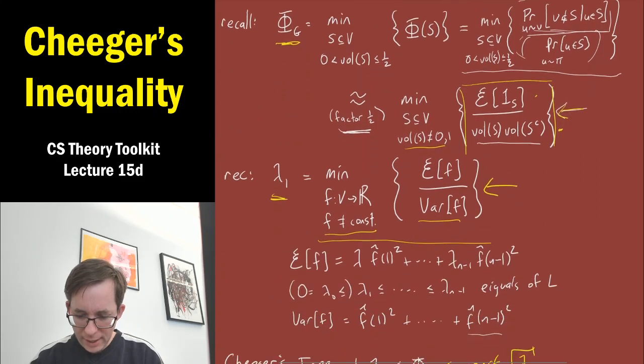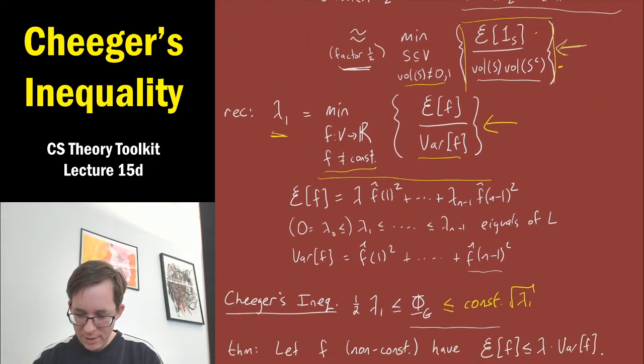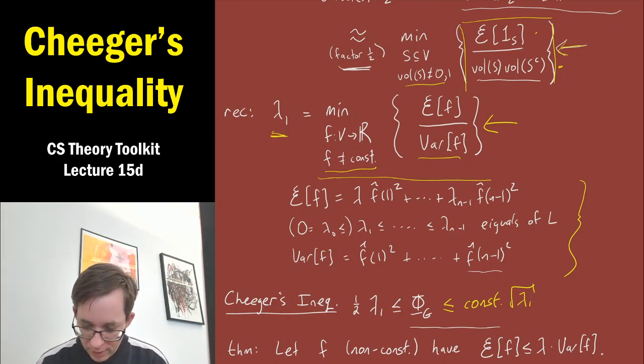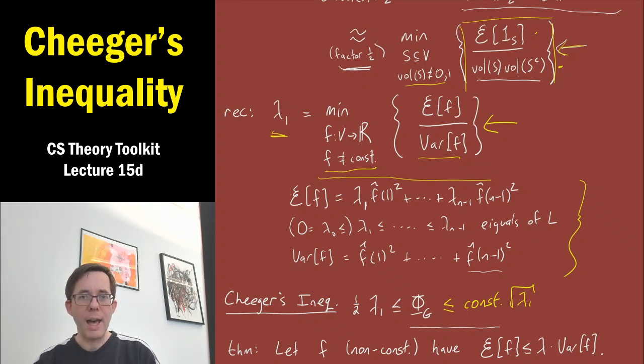We saw that in the previous lecture, based on some formulas for the quadratic form of f and the variance of f in terms of the eigenvalues of the graph Laplacian, together with the coefficients in f's expansion in the eigenvector basis of the Laplacian.